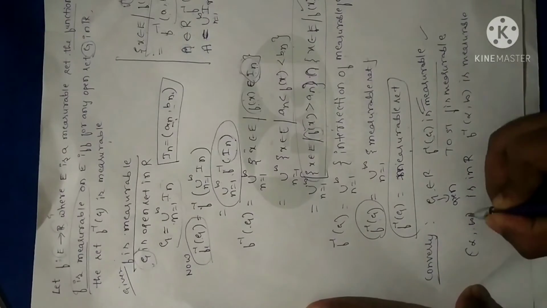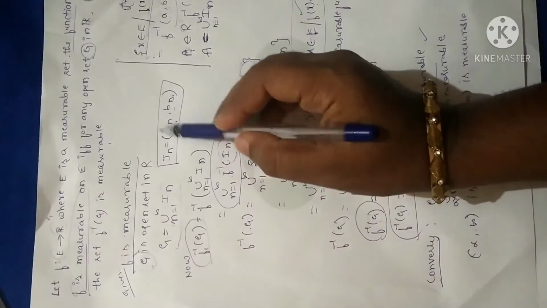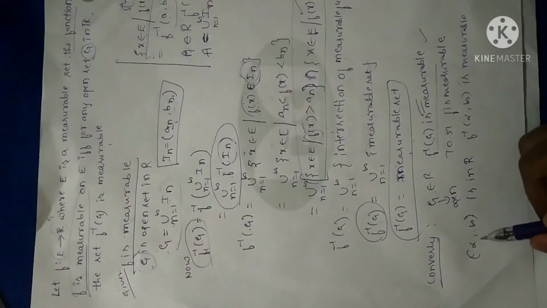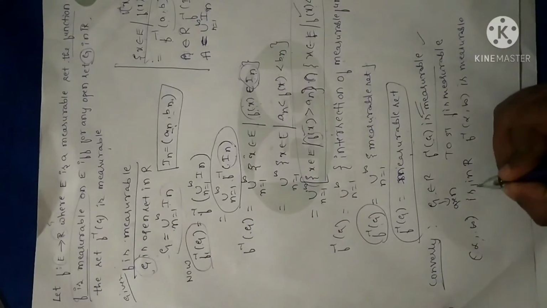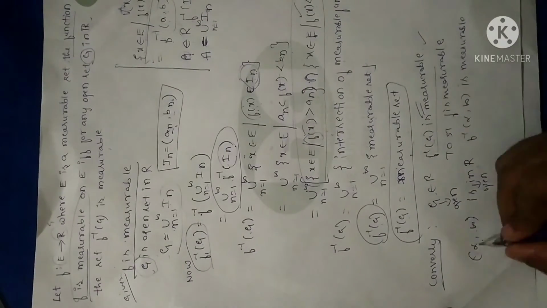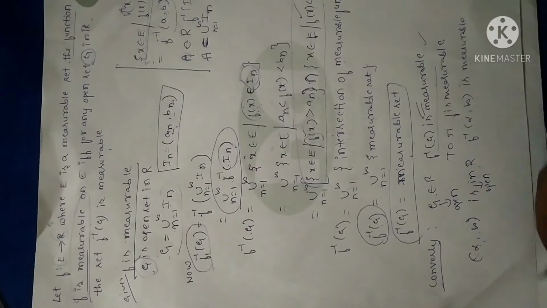So I have clearly written it as an open interval. Anyhow, it is a union of open sets; G is also a union of all the open intervals. So I can call this an open interval as well as an open set. So if (alpha, infinity) is open in R, then I can say f inverse of (alpha, infinity) is measurable as per the proof I have just done.